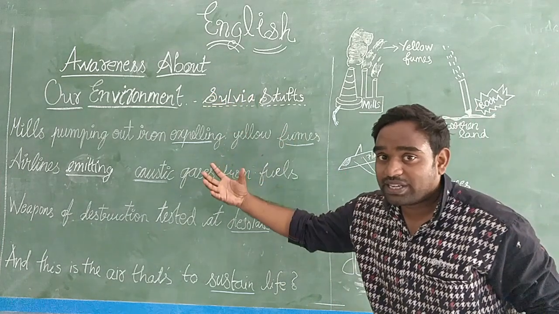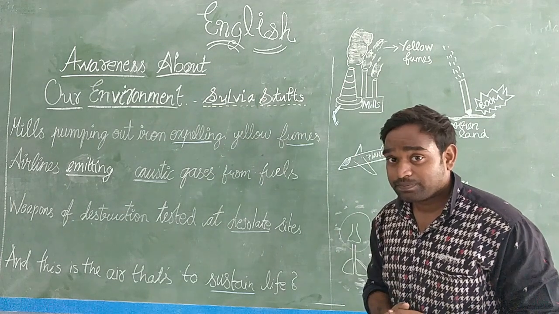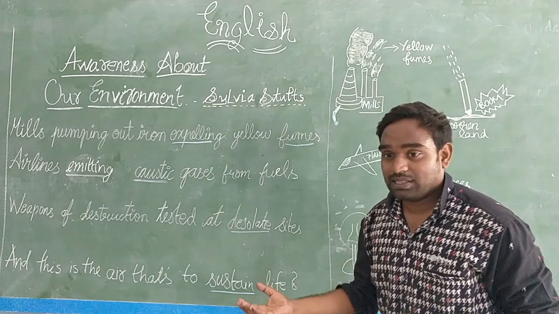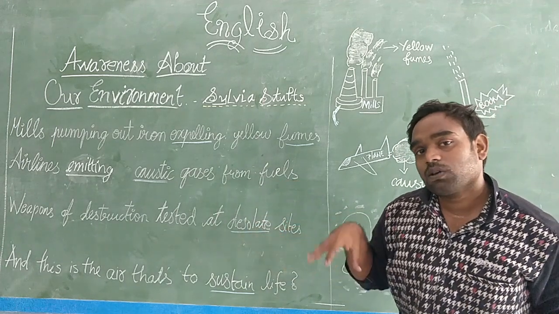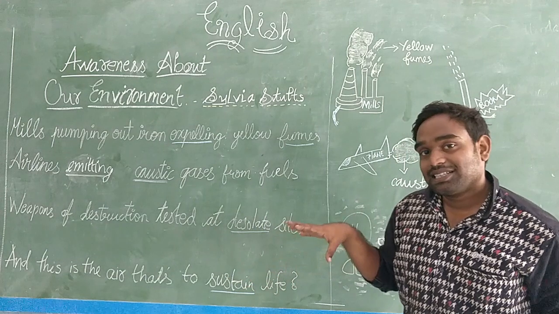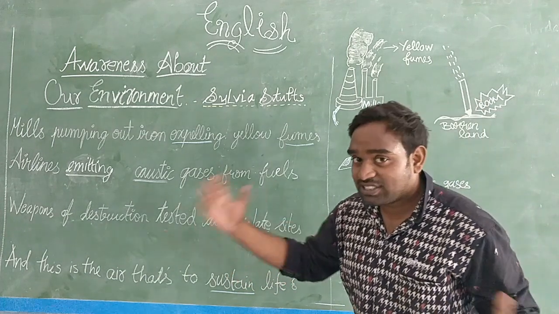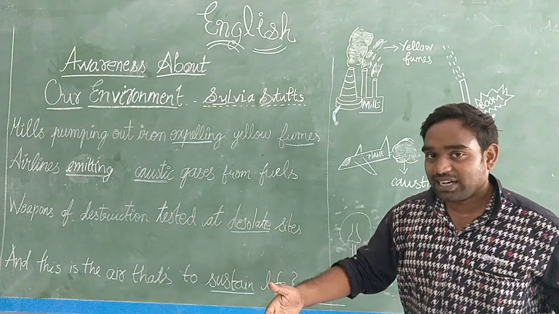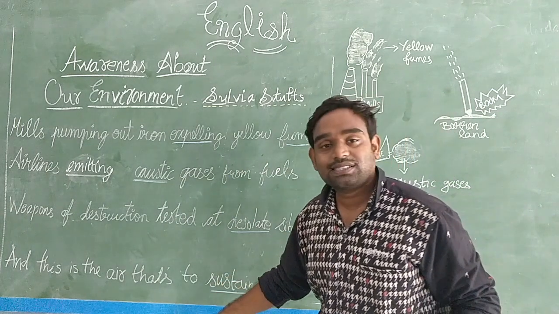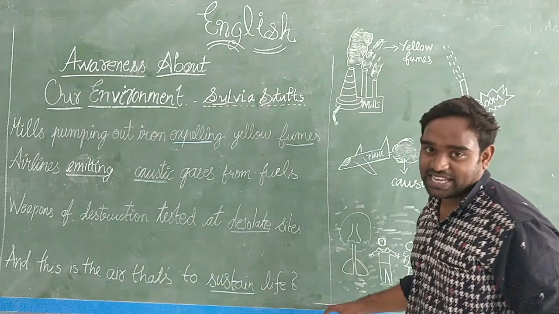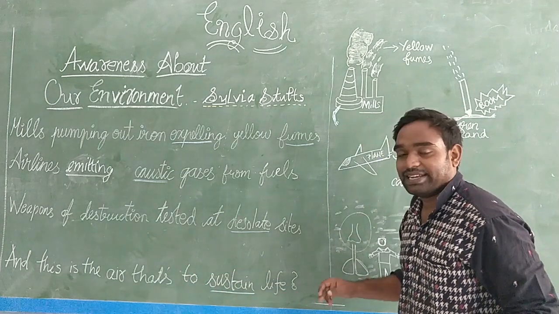Weapons of destruction tested at desolate land sites. And this is the air that's to sustain life.